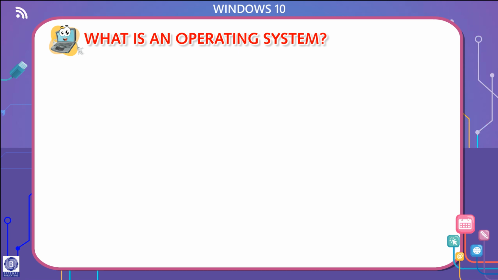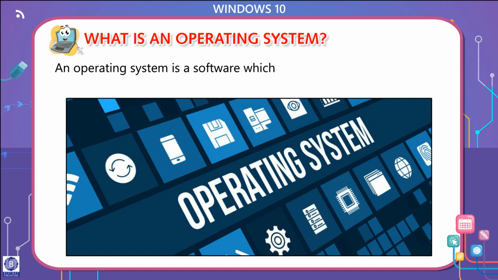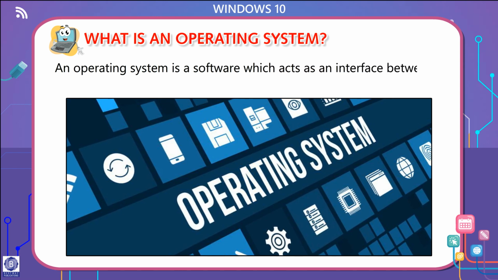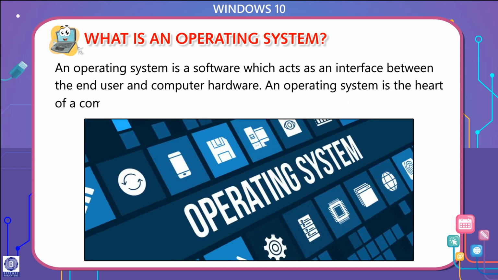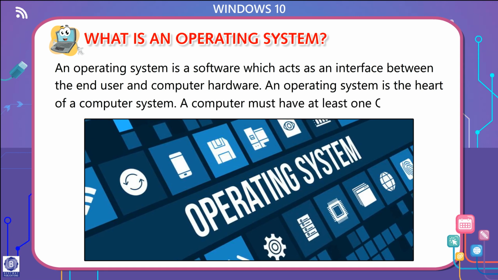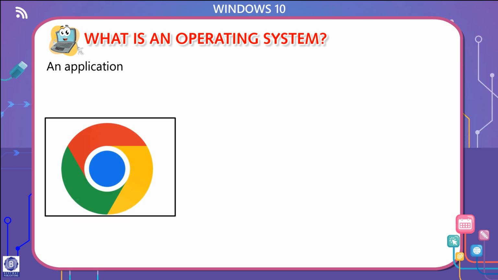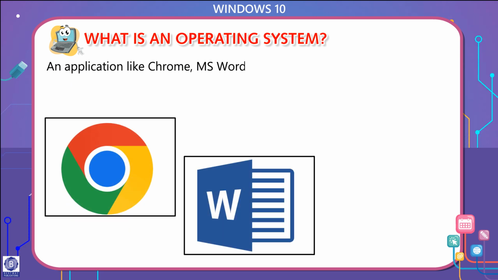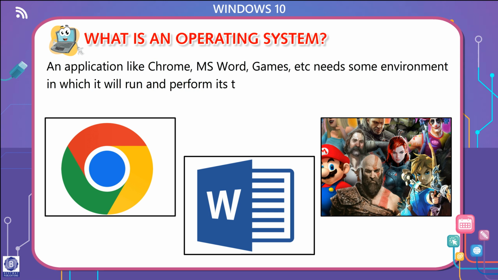What is an operating system? An operating system is software which acts as an interface between the end user and the computer hardware. An operating system is the heart of a computer system. A computer must have at least one OS to run other programs. An application like Chrome, MS Word, games, etc. needs some environment in which it can run and perform its task.